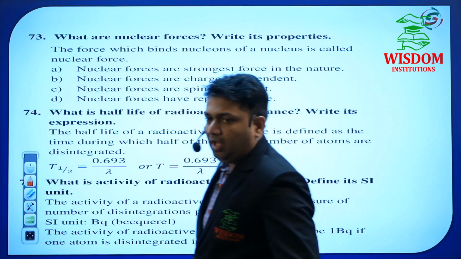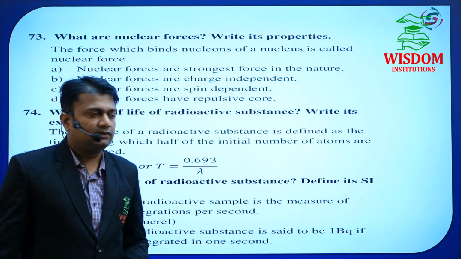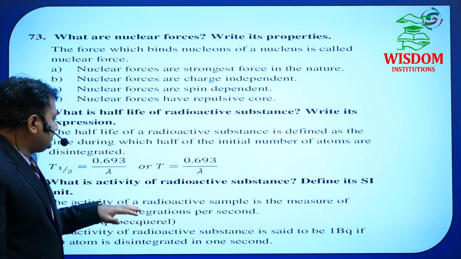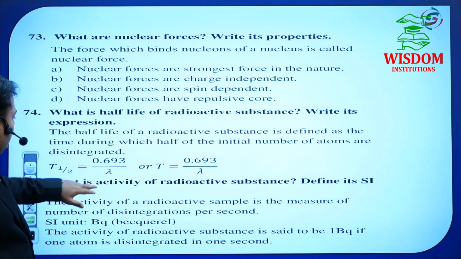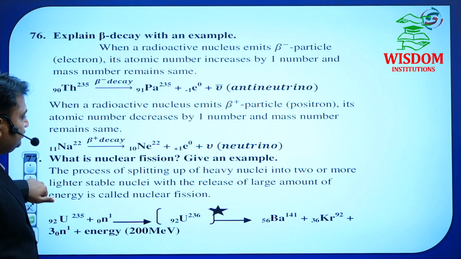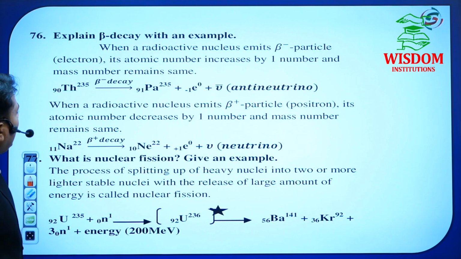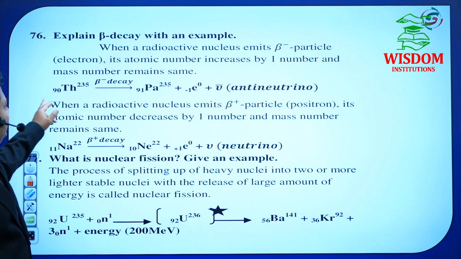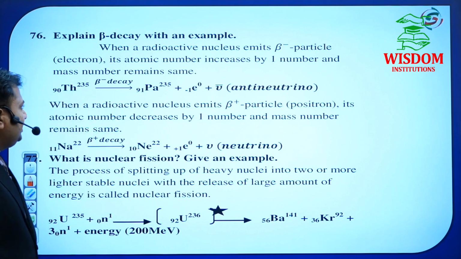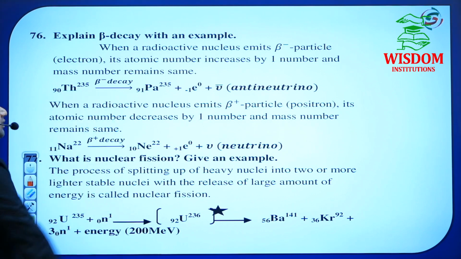And he may ask for half-life and full life. Okay, so the half-life formula is there. So this value is essential for numericals, and this expression is also. See here, alpha decay, beta decay, gamma decay. In this one, you have to write these equations with an example. Okay, this is the example. This example is very, very important.